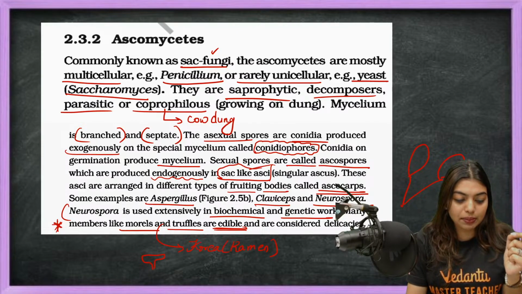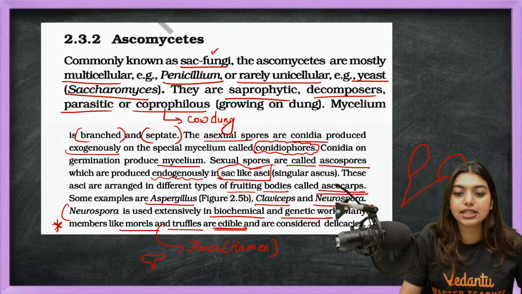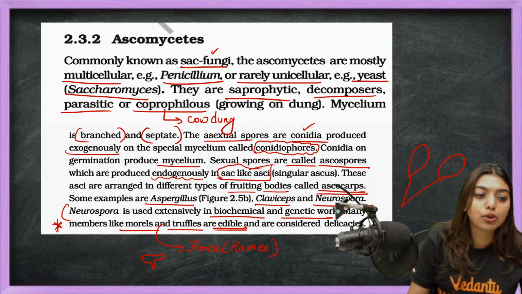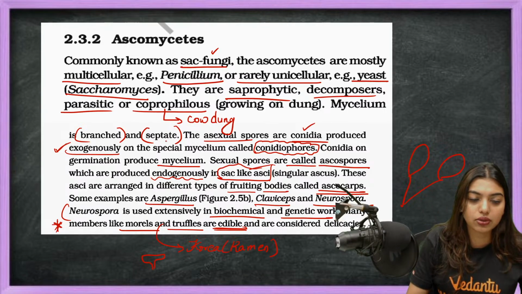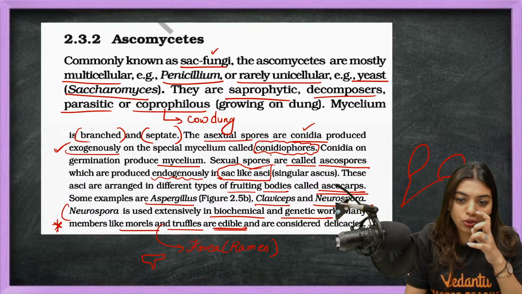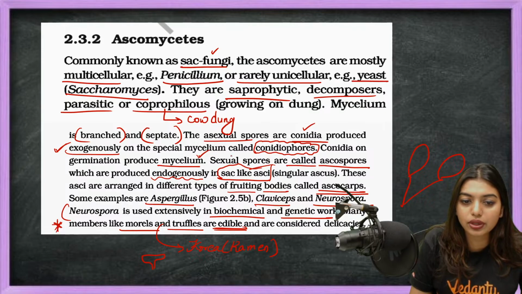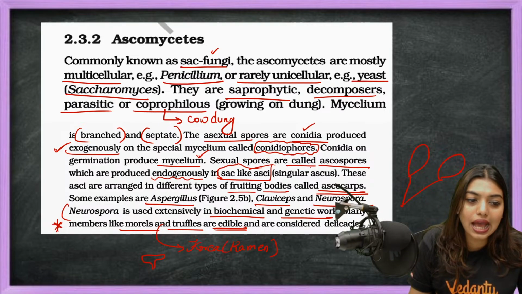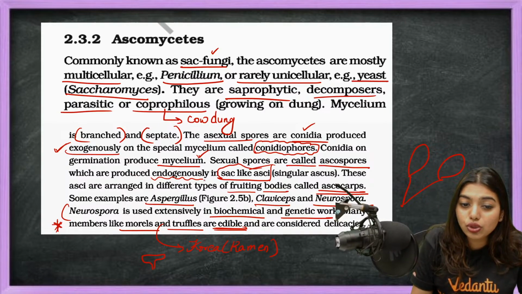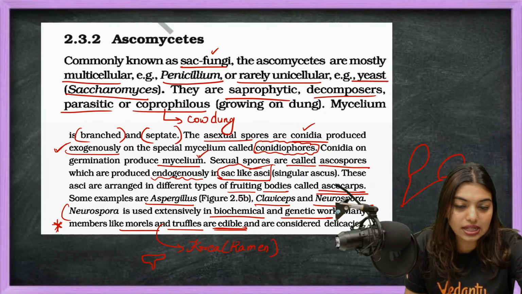Now these are branched and septate. Asexual spores are conidia, produced exogenously, outside, on a special mycelium called conidiophores. Conidia on germination produce mycelium. Sexual spores are called ascospores, which are produced endogenously in a sac-like structure called asci.